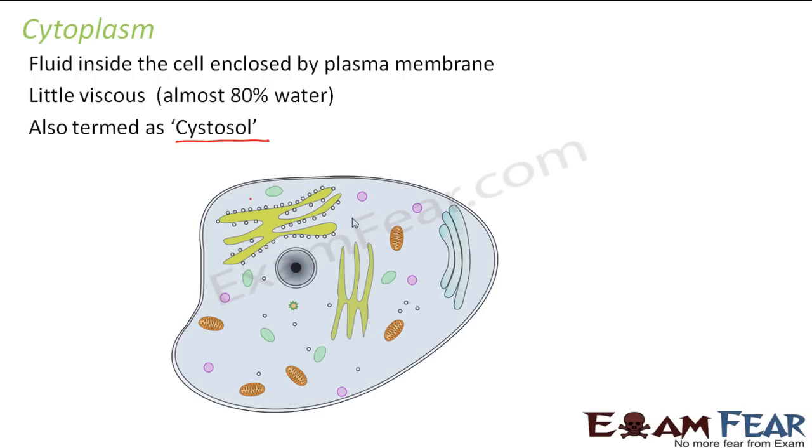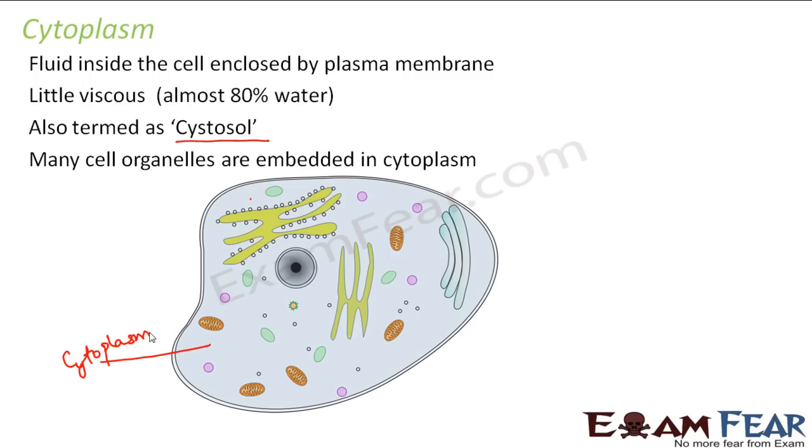So when I say where is the cytoplasm, this entire fluid, this sky blue colored thing, is the cytoplasm. Many cell organelles are embedded in cytoplasm. You can see it clearly from this picture. So the fluid is present everywhere inside the cell, and in this fluid all other cell organelles are embedded. Even the nucleus is embedded in the cytoplasm. Whether it is the nucleus or any other cell organelle, everything is embedded in cytoplasm. So cytoplasm provides a platform so that other cell organelles can stay over it.